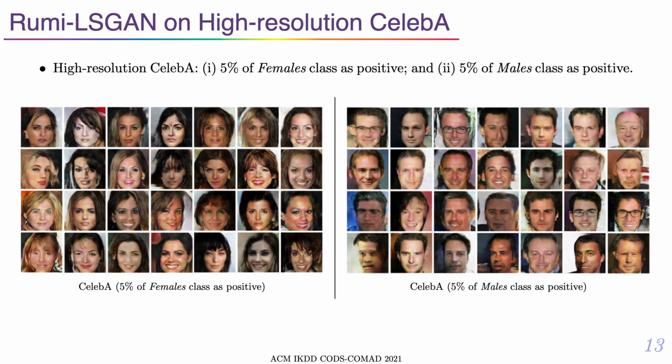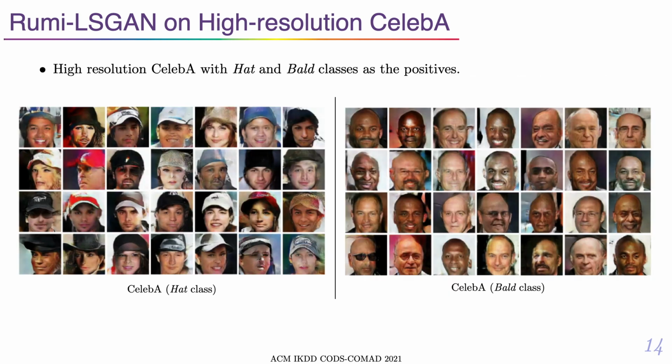We obtained similar results on high-resolution CelebA, simulating a minority on the female or male classes as before. We also trained on truly imbalanced classes of CelebA, such as the hat or bald classes, having 5,000 positive images in comparison to around 200,000 negative images. Rumi LSGAN generates a diverse set of high-quality images, all from the desired positive class.